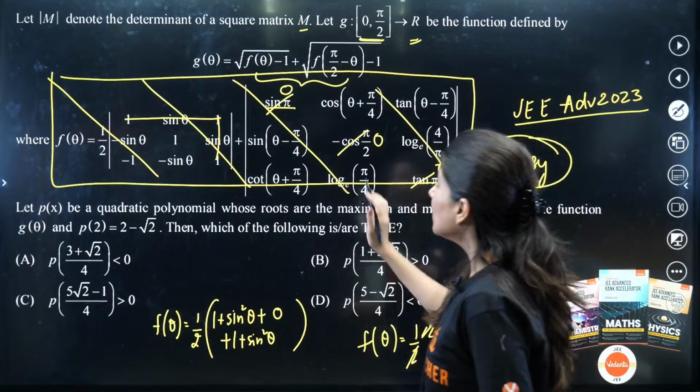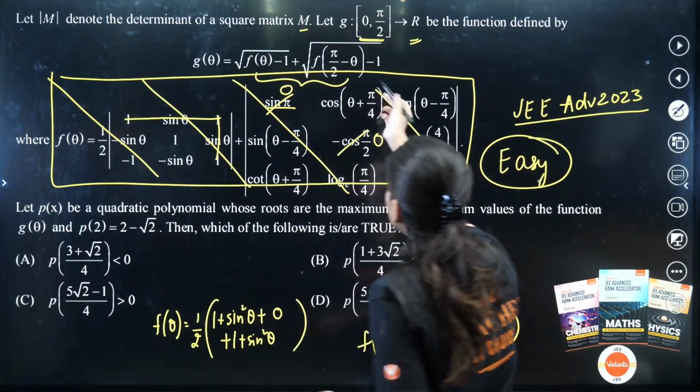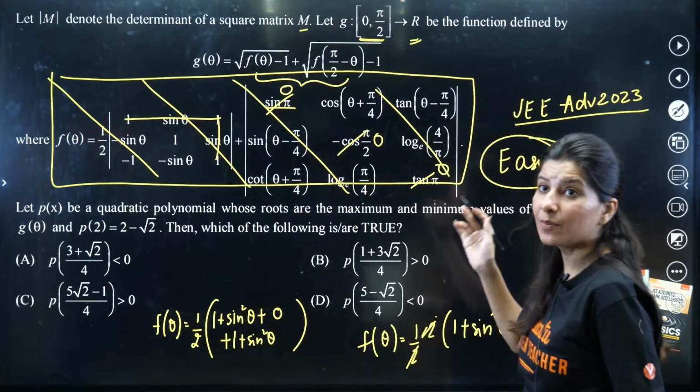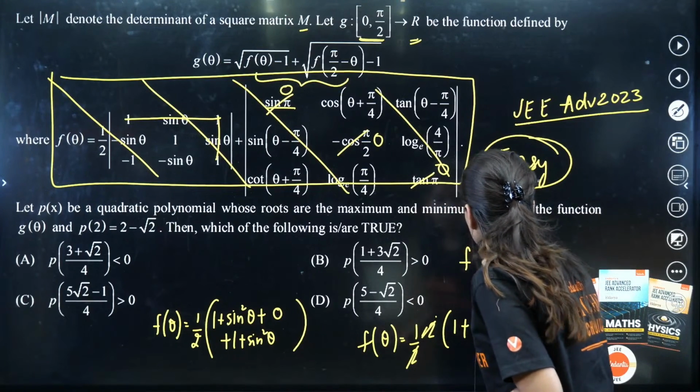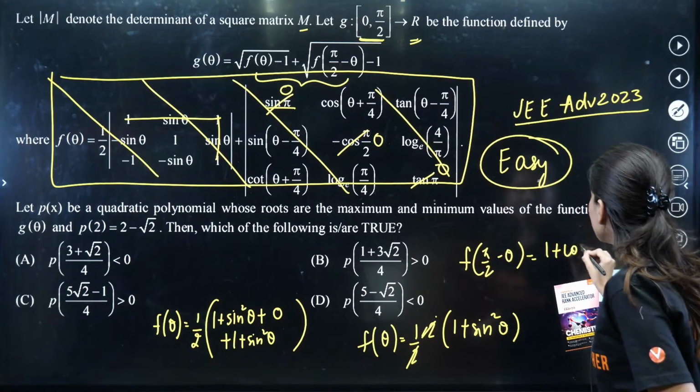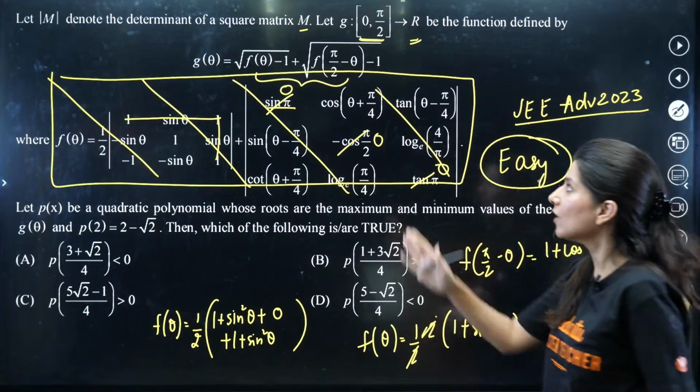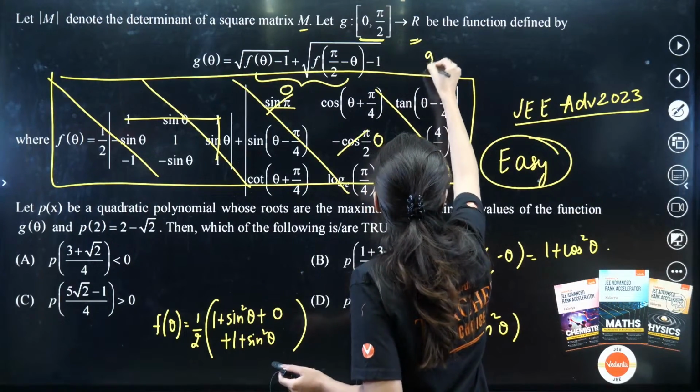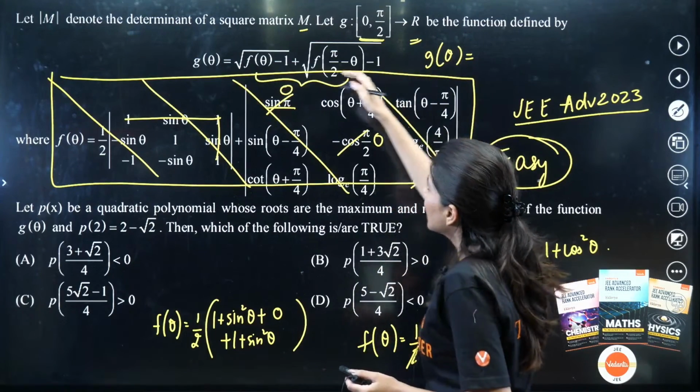Understood? Now the moment I write f of pi by 2 minus theta, what would that be? So that will be 1 plus cos square theta. Correct? Now if I plug in the values over here, what would be the g of theta?